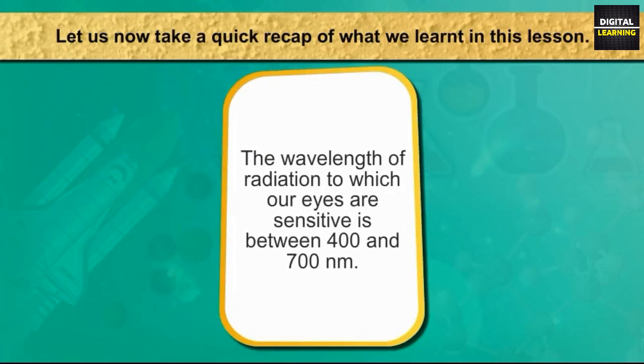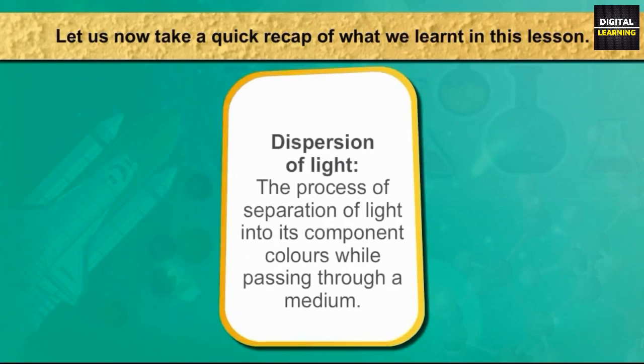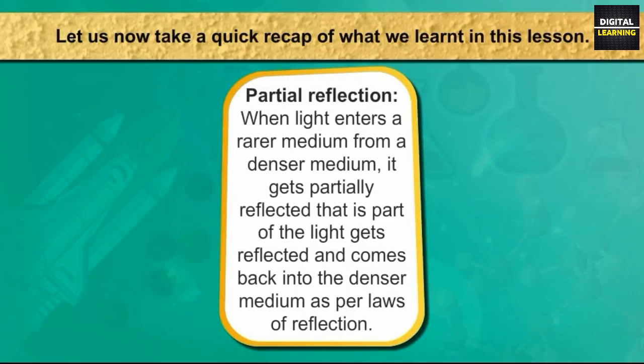Wavelength is an important property of radiation. The wavelength of radiation to which our eyes are sensitive is between 400 and 700 nanometers. The process of separation of light into its component colors while passing through a medium is termed as the dispersion of light. When light enters a rarer medium from a denser medium, it gets partially reflected, that is, part of the light gets reflected and comes back into the denser medium as per laws of reflection. This is called partial reflection.